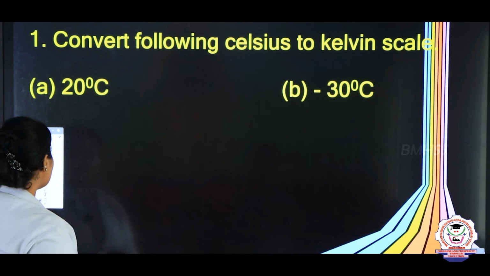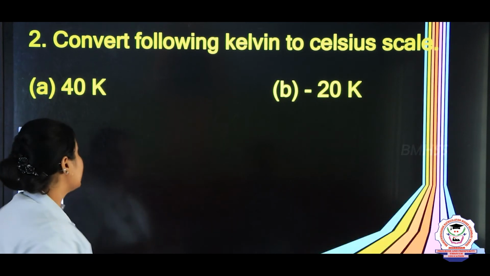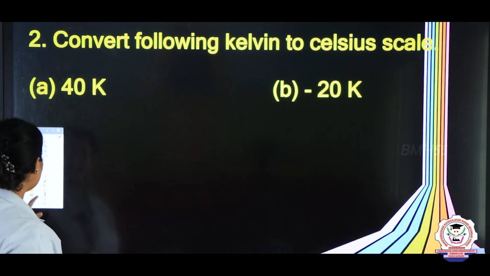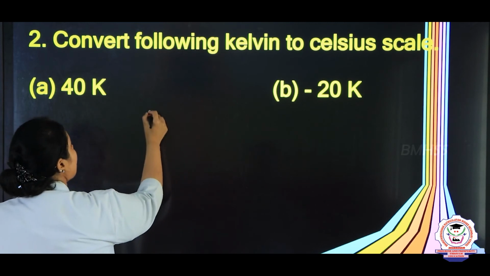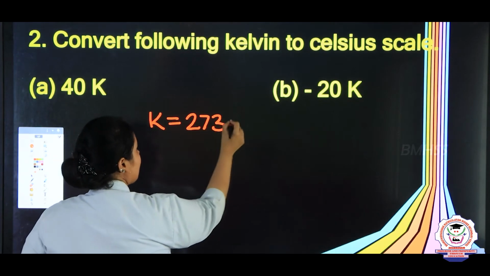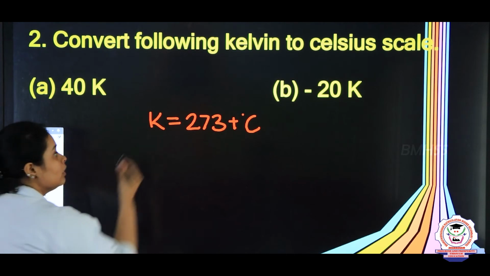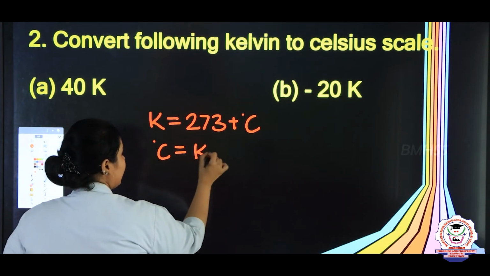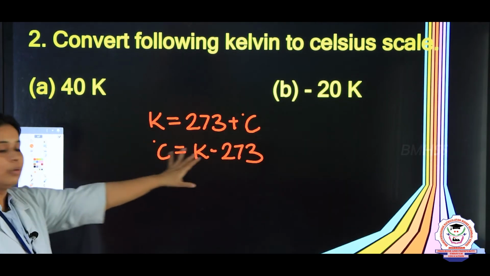Same way if you need to convert Kelvin into degree Celsius, you just subtract 273. So let me write the formula here children first. Again you write Kelvin is equal to 273 plus degree Celsius. Now this degree Celsius you need to move to this side. So you can write it as degree Celsius is equal to K minus 273. Okay. So this formula only you have to apply.